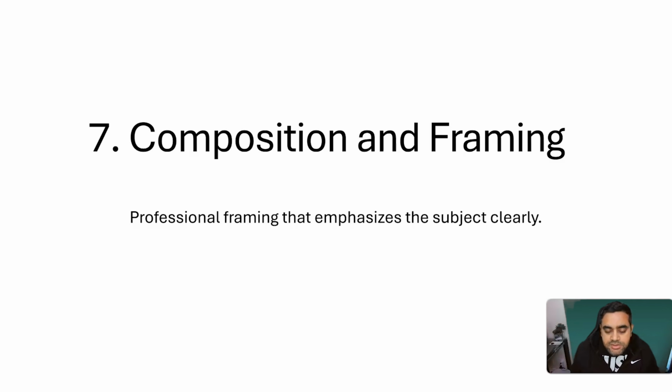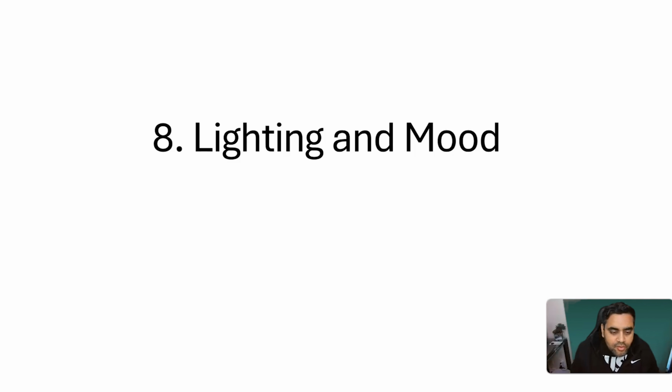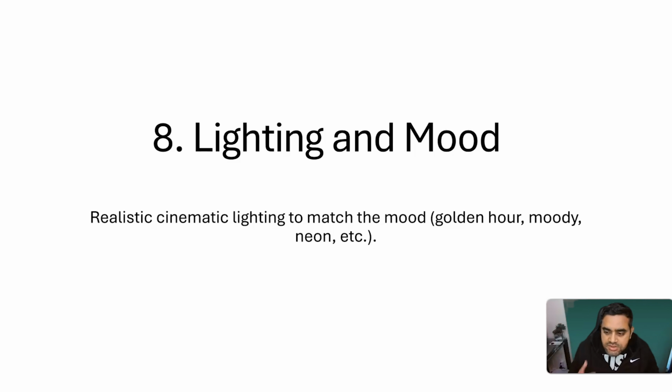Next important thing is lighting and mood, and I guess this is very important. Whenever you are making a video, what is the mood of the video? What kind of lighting, what kind of palette do you need? Do you need horror shots, comedy shots, neon shots, golden hour? You have to mention all those things in your video.